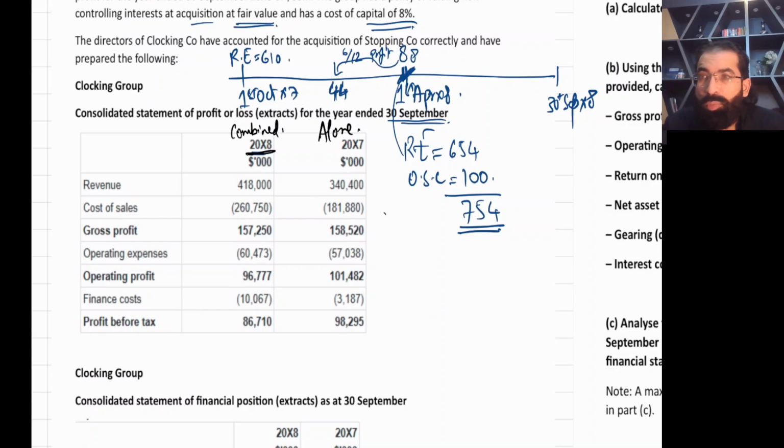Now first, criticism. In this question, in the end, you will get 2 marks for the criticism or limitation. In 2007 the parent company was alone, but in 2008 it is parent plus subsidiary from mid of the year. So if you compare 2007 with 2008, this comparison is not like with like, because last year there was no subsidiary at all, but now you have a subsidiary. This is the limitation you will write.